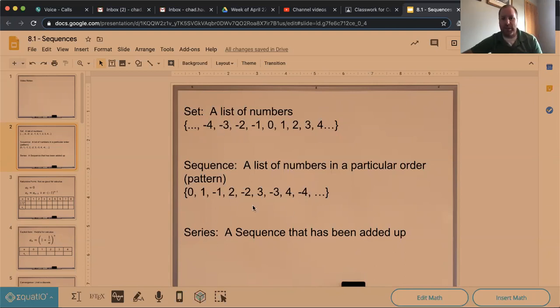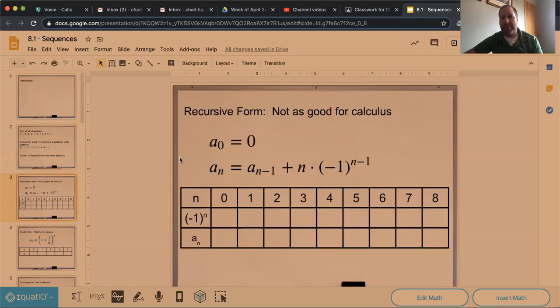And then series we'll talk about some more next week. That is when we add up an entire sequence, when we sum everything up, which in this case, if we summed everything up, we'd always get 0. But to look at how those things work.